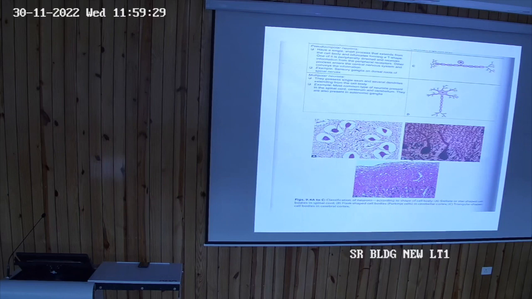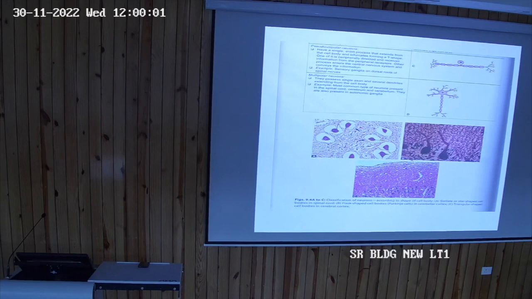Pyramidal cells are seen only in the cerebrum. When we talk of histology or microanatomy, I will teach you that the cerebrum consists of 6 layers, and the 6 layers have different types of neuron fibers. So this is the pyramidal cells.